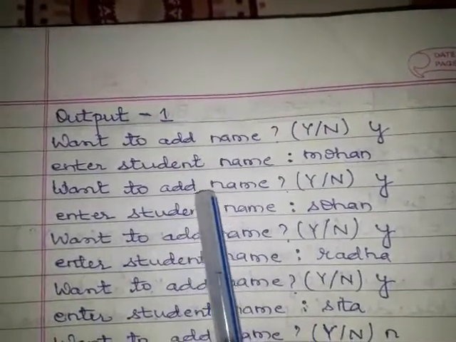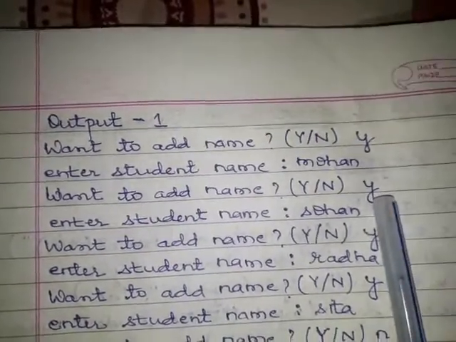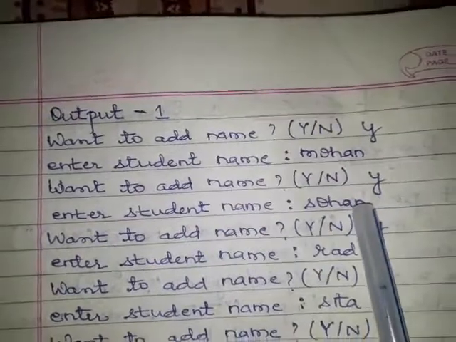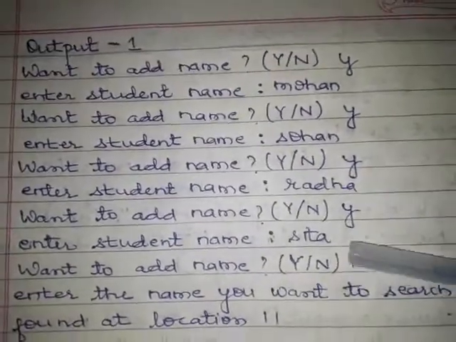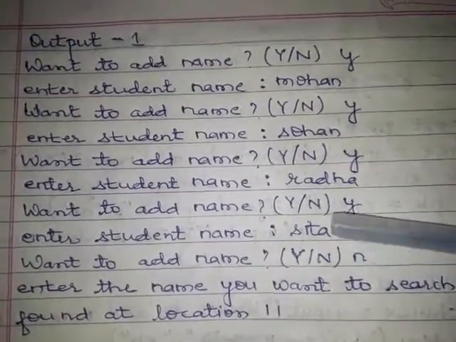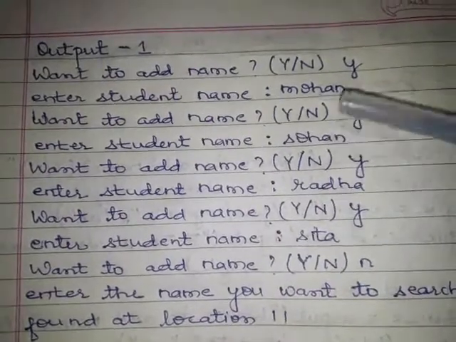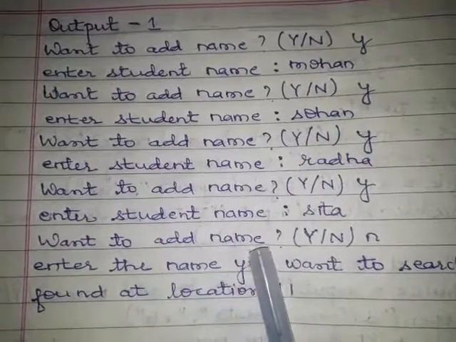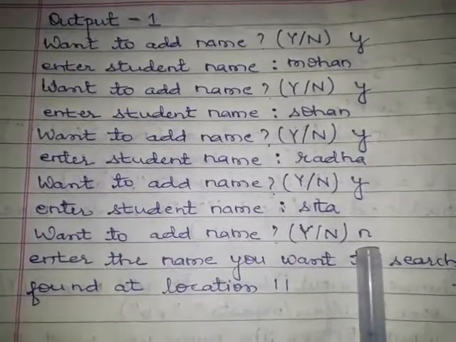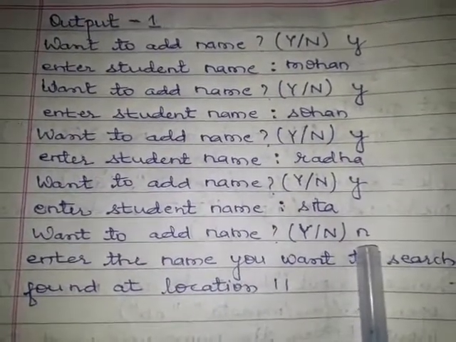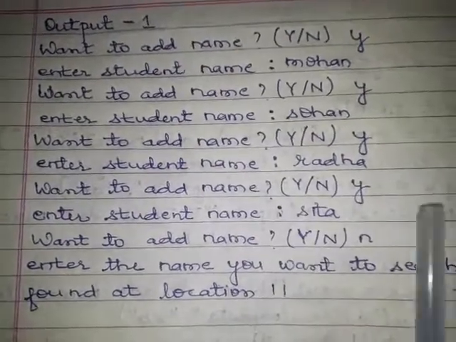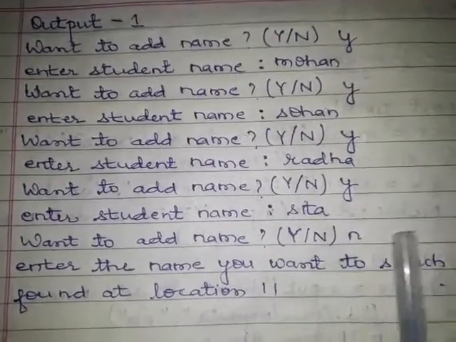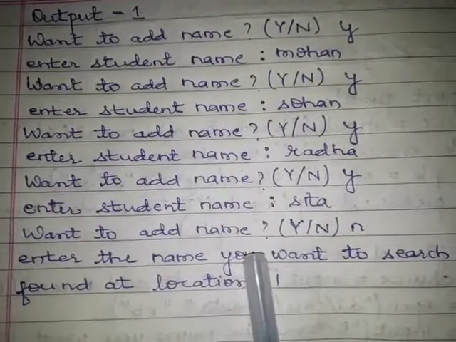Want to add another name? y. Enter student name, Sohan. In this way I have entered 4 names, and at the last want to add name, I have entered n, or you can press anything except y to come out of the loop.